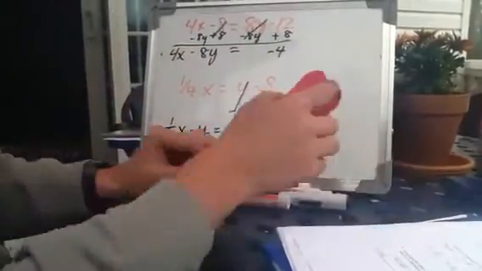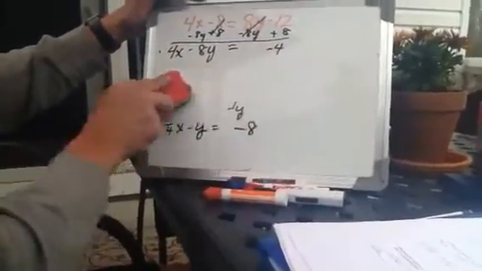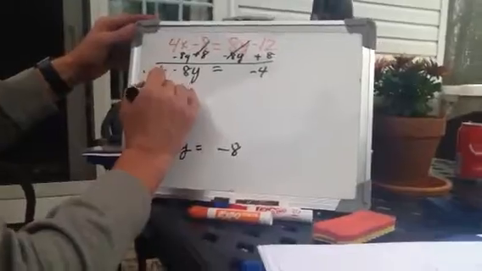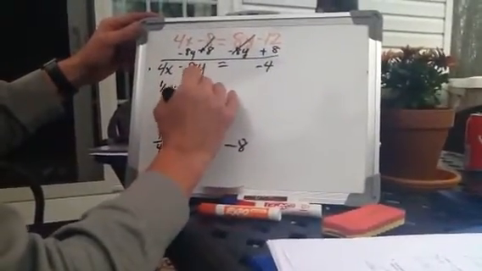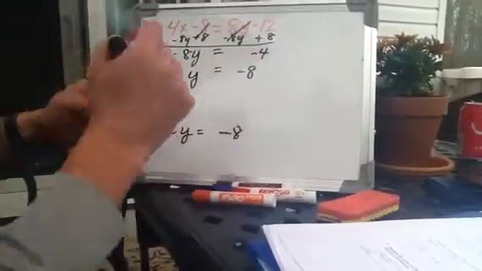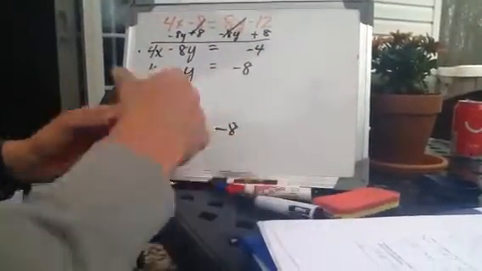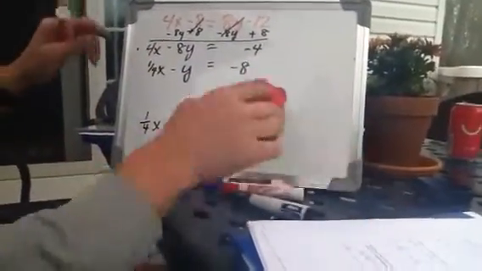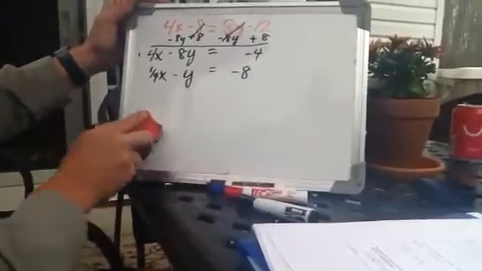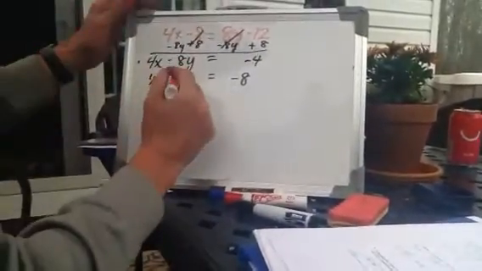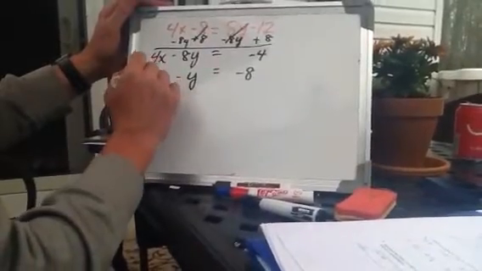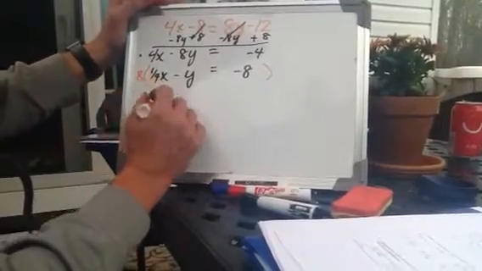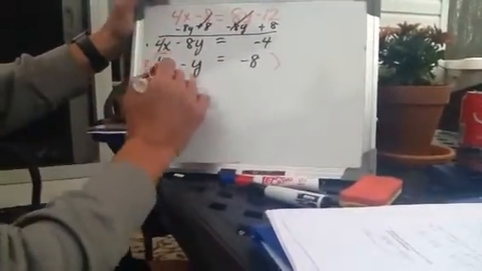Yes, no, maybe? Okay, so let's go back up here. And I'm just going to copy this underneath it. 1/4 x minus y equals negative 8. All right? We've got markers going like crazy here. Now, I probably did this on my paper a little bit differently, but you got to watch your signs. I have a negative 8y, correct? So I want this thing to be a positive 8. All right? The whole thing. So 8 times 1/4 x, 8 divided by 4 is 2x. Okay? So I'm just going to copy this real quick.